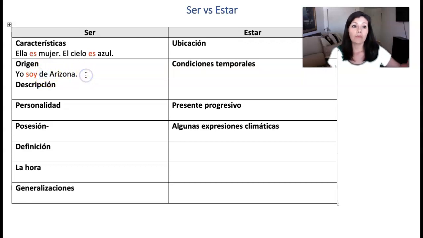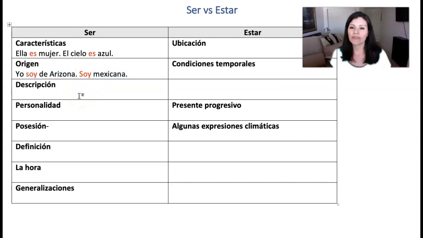But if I wanted to describe myself in terms of my origin, if I were to say I am Mexican, I could say soy mexicana. Still using the verb ser. Okay? In the first example, I listed the location. In the second example, I made reference to the adjective of origin.